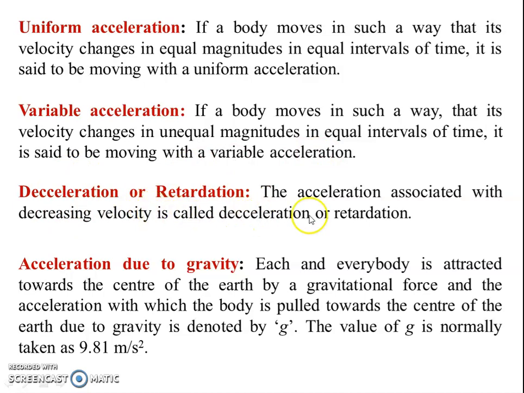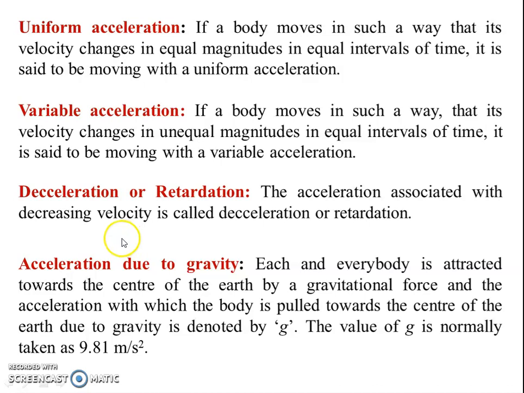What is meant by deceleration or retardation? The acceleration associated with decreasing velocity is called deceleration. Acceleration can be represented as both positive and negative. This retardation will be in negative sign. If it is negative, then it is called deceleration or retardation, because here velocity is decreasing.